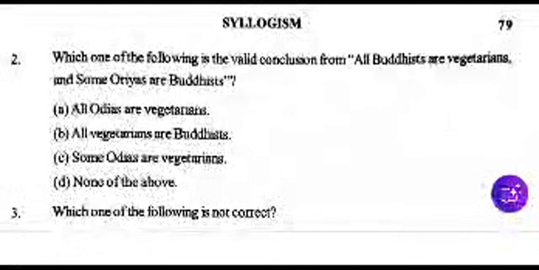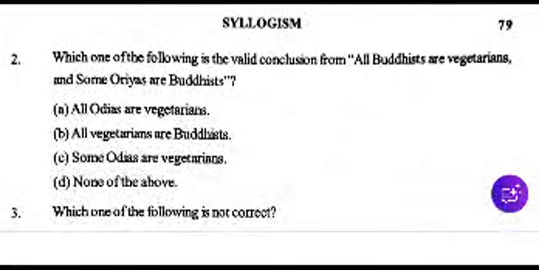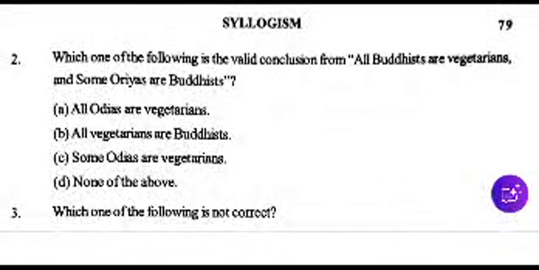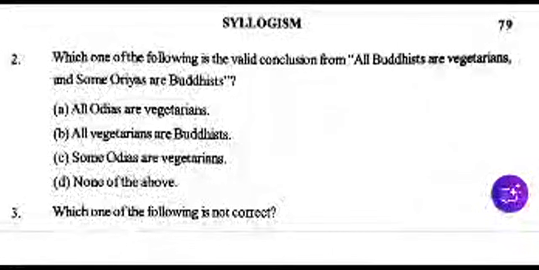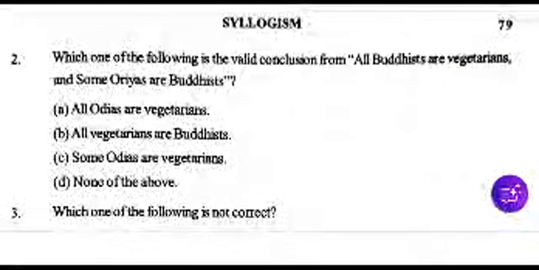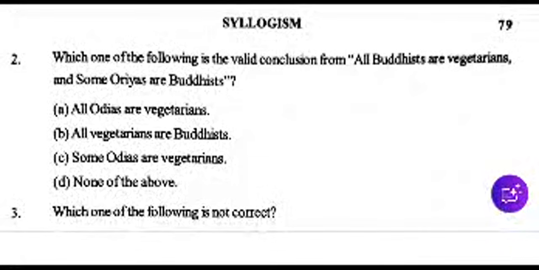Quickly find out the right answer. Your right answer is some Aryas are vegetarians. All Buddhists are vegetarians and some Aryas are Buddhists. Okay, which one is the valid conclusion? And the conclusion is some Aryas are vegetarians. This is the right answer. Okay, you match your answer with this answer.